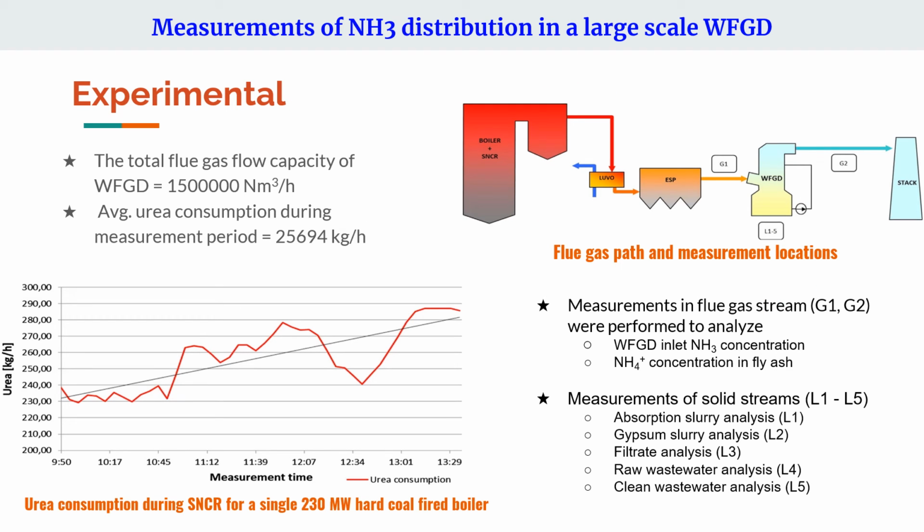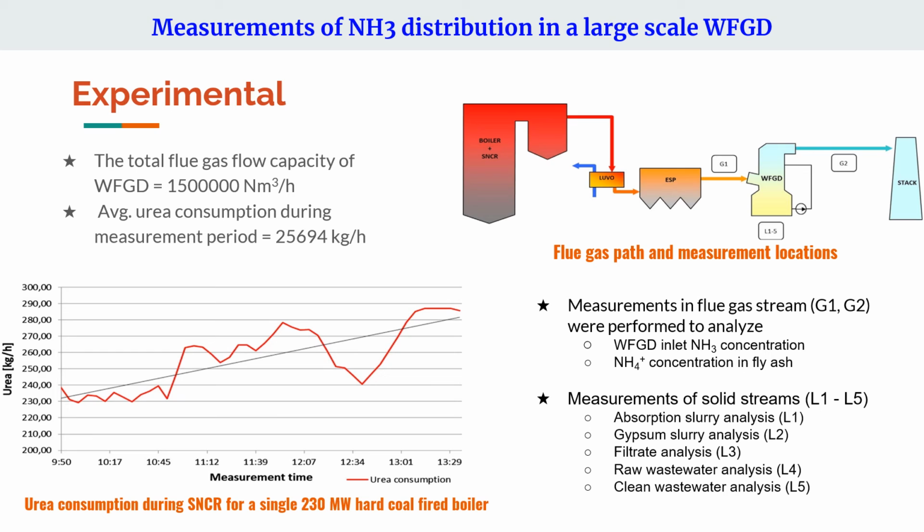After that, we can see the measurement of ammonia distribution in large scale WFGD. First we talk about experimental values. A study was performed on a single WFGD located in Poland, which collects flue gas from 4 boilers fired with hard coal.